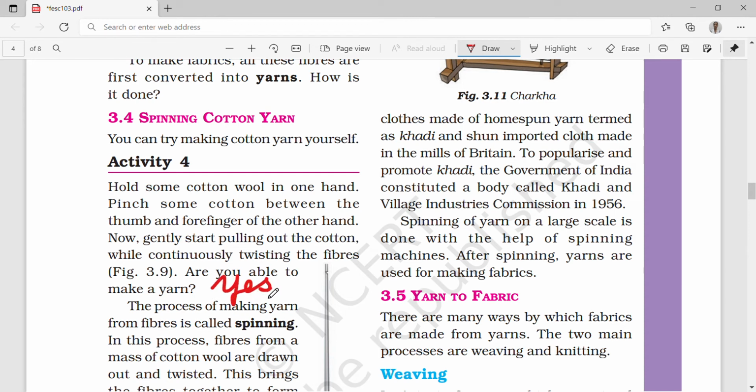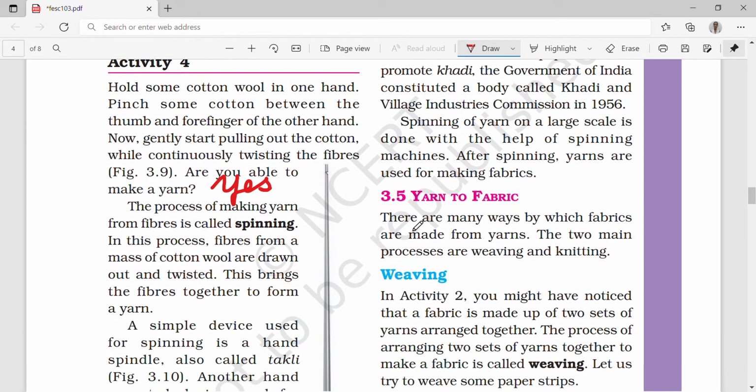The process of making yarn from fibers is called spinning. Okay, this is the definition of spinning: the process of making yarn from fibers. Now, don't get confused that yarns are bigger than the fibers. In this process, fibers from a mass of cotton wool are drawn out and twisted. This brings fibers together to form a yarn.